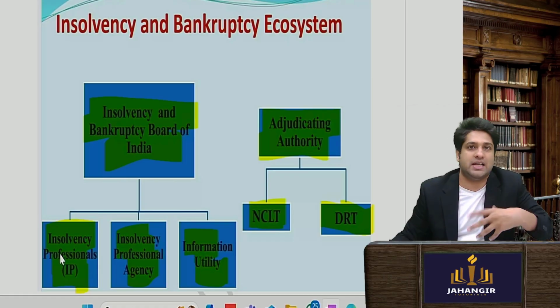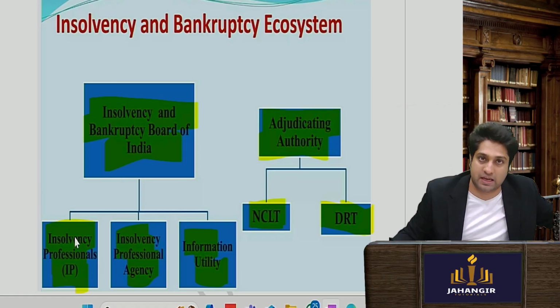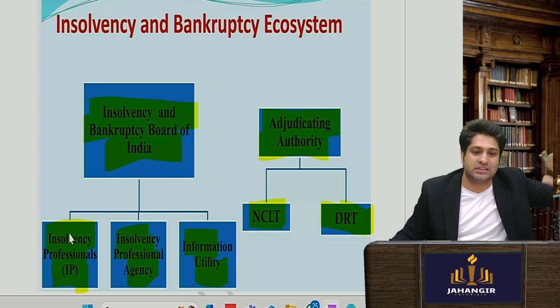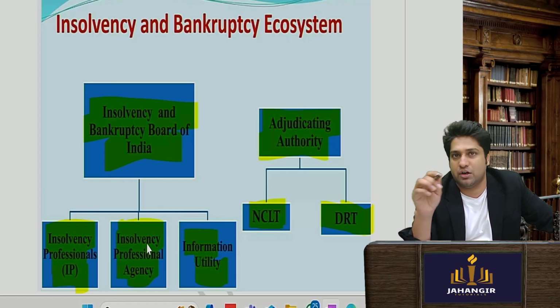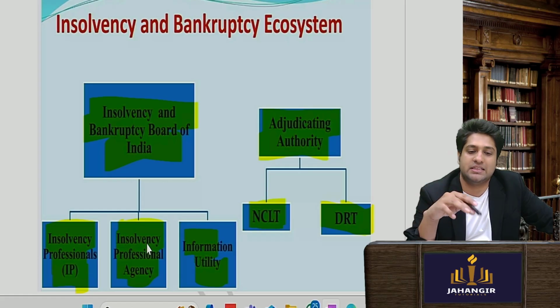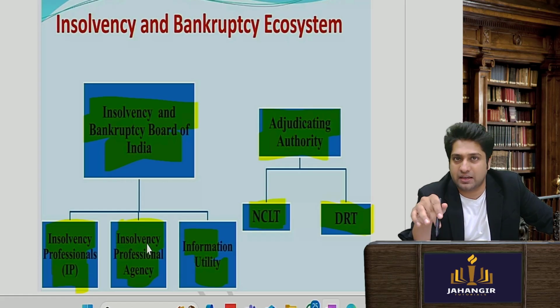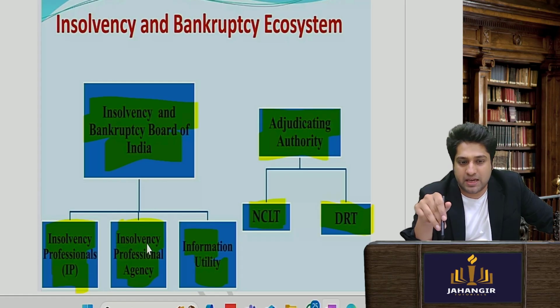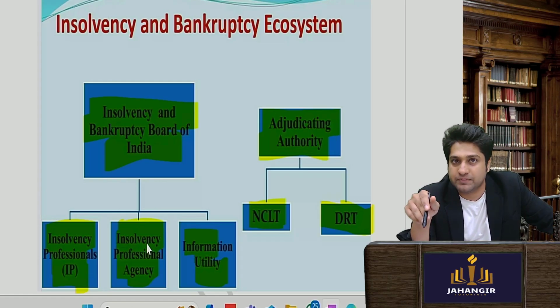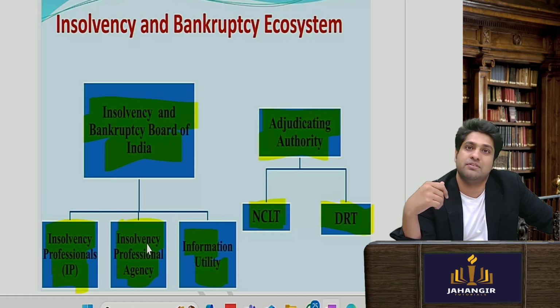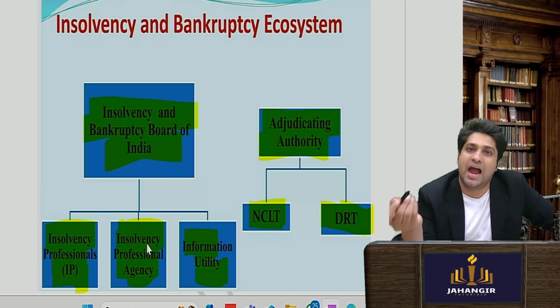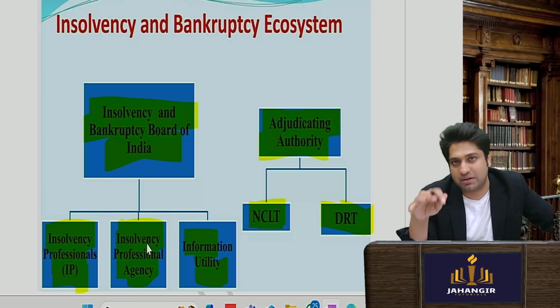After completing CS, after doing your CA, after doing your CMA, you can register yourself with the IPA. IPA is basically just like how you have ICSI. There is a ICSI IPA, ICAI IPA, and ICWA IPA. So all our institutes have registered themselves as a Section 8 company and are conducting insolvency examinations.